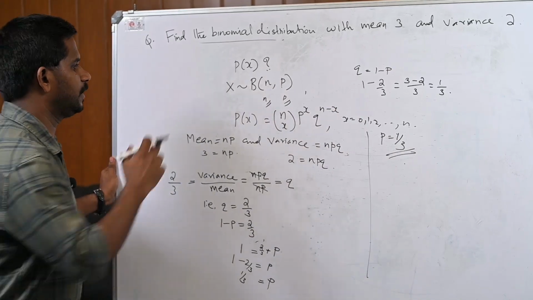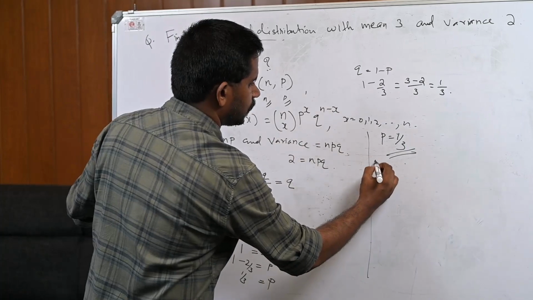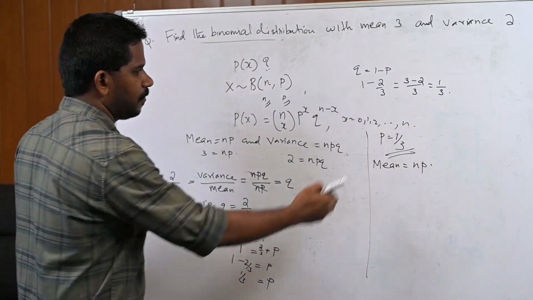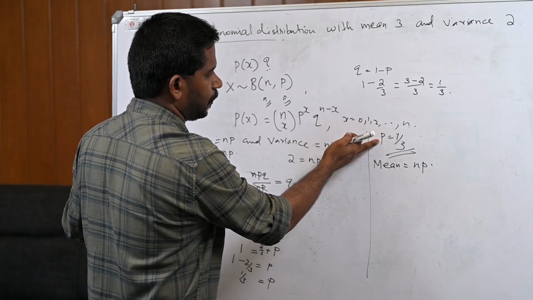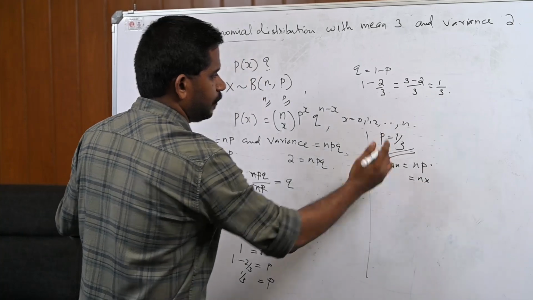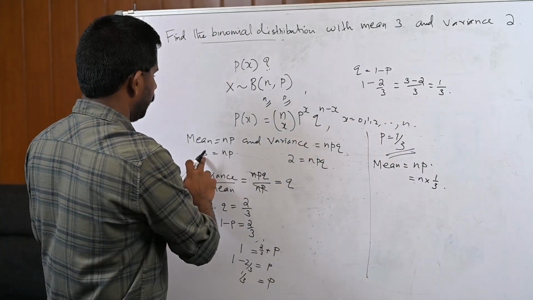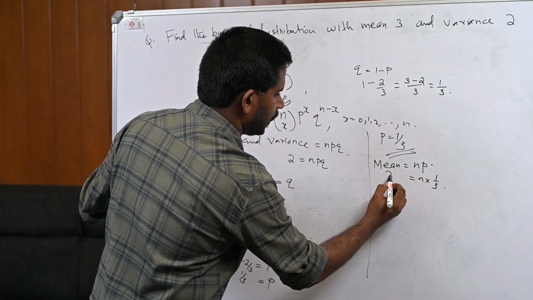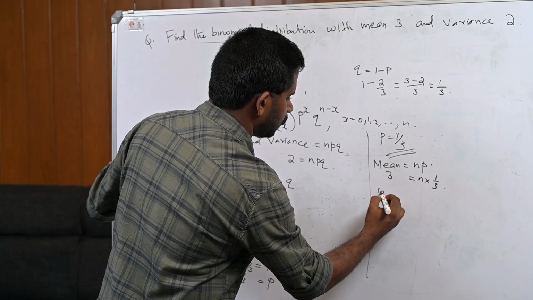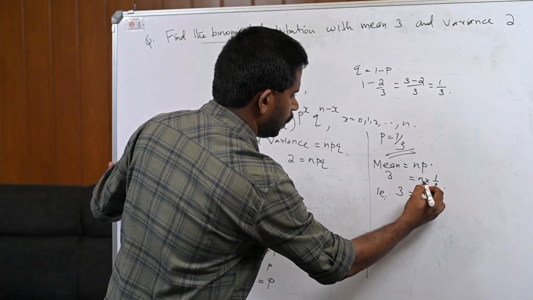Now we have to find n. For that, we use the equation of mean. Mean is np, and we obtained p is 1 by 3, so this is n into 1 by 3. Now, mean is 3, therefore 3 is n into 1 by 3, that is 3 by 1 equal to n by 3.